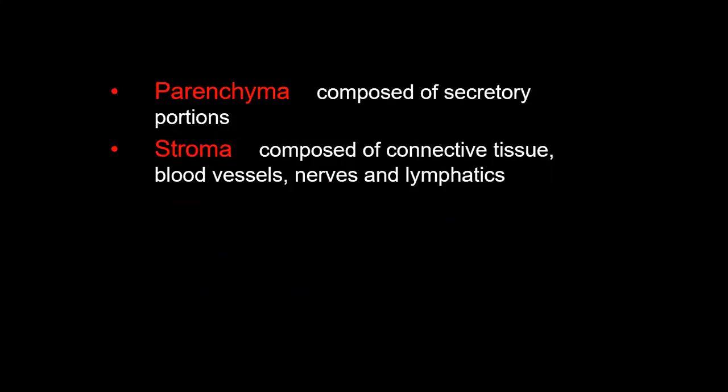Like other glands, endocrine gland also is composed of two basic things. One is parenchyma, another one is stroma. Parenchyma is composed of secretory portion and stroma is composed of connective tissue, blood vessels, nerve and lymphatics.